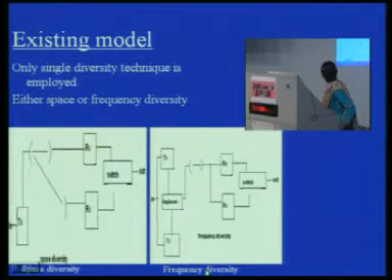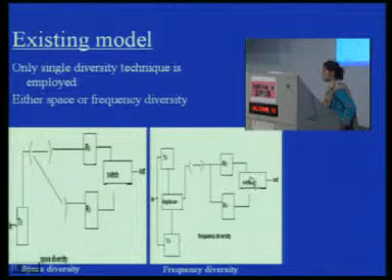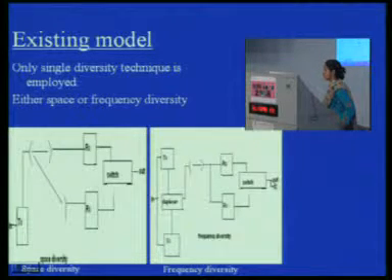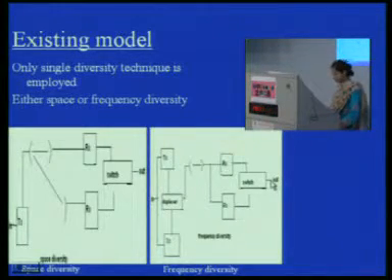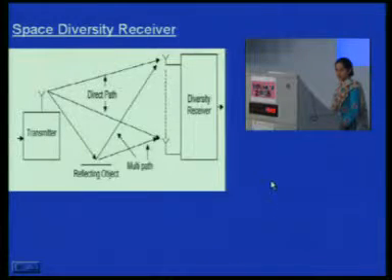When people work on frequency diversity parameters, they have two transmitters, a duplexer, a path splitter at this end, two receivers and a switch, and the signal is decoded and the information is gained at the receiver end. This is again space diversity.